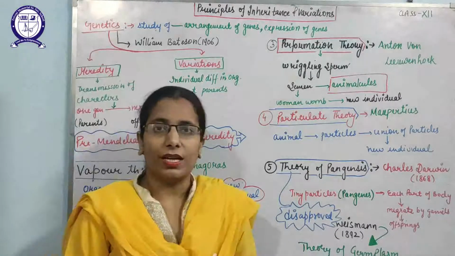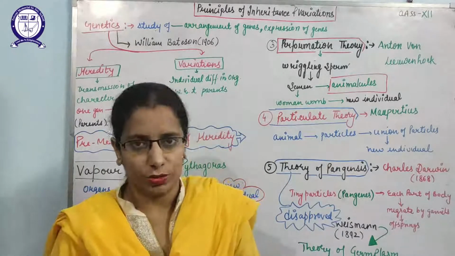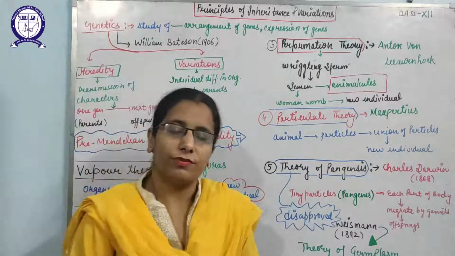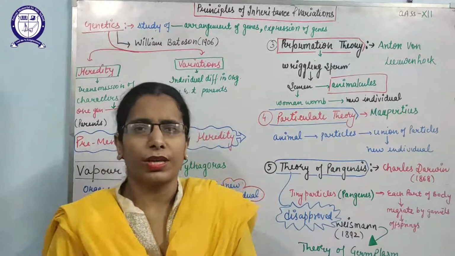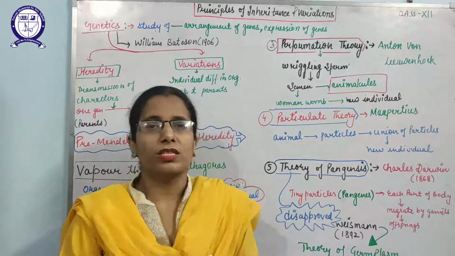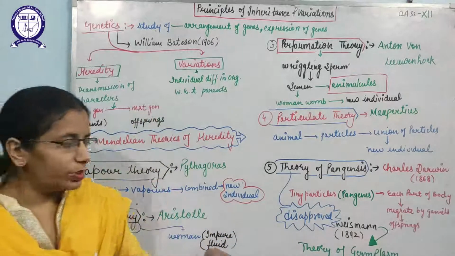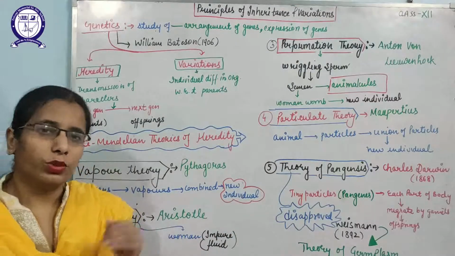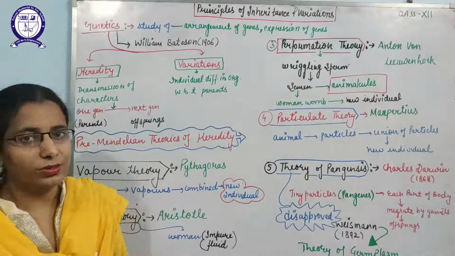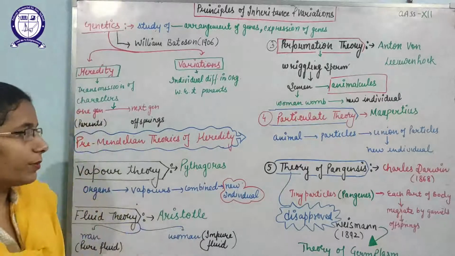And second, these germinal cells are mainly found in the gonads of the organisms. Second is the somatic cells. Somatic cells are mortal, and they possess some characters, but these characters will be removed when the organism dies. So the theory of germplasm states that the germ cells are only responsible for passing the characters from one generation to the other with the help of the gametes. So these are the theories.